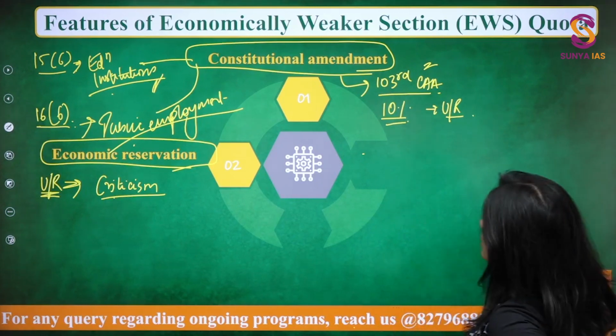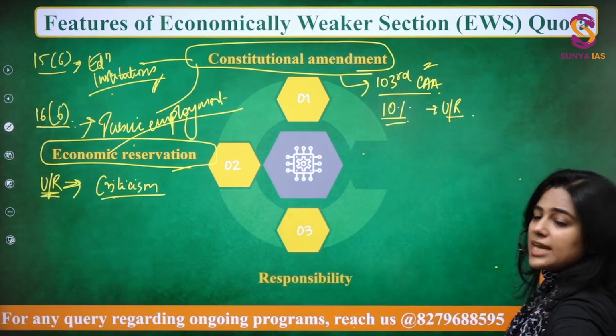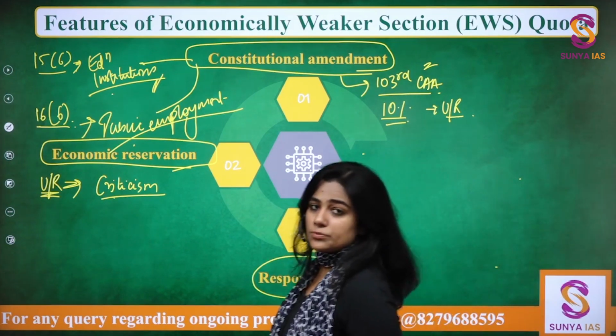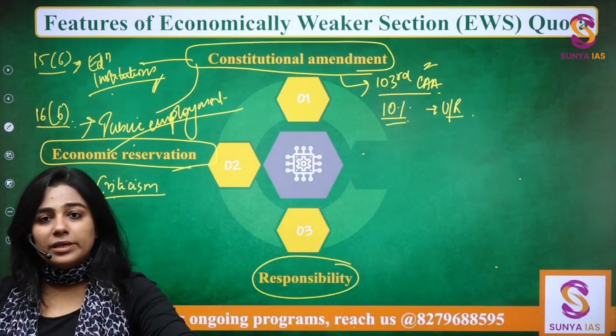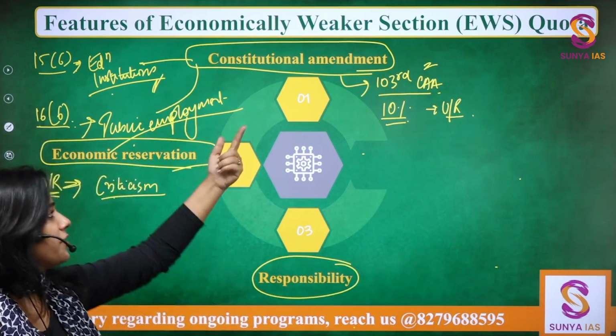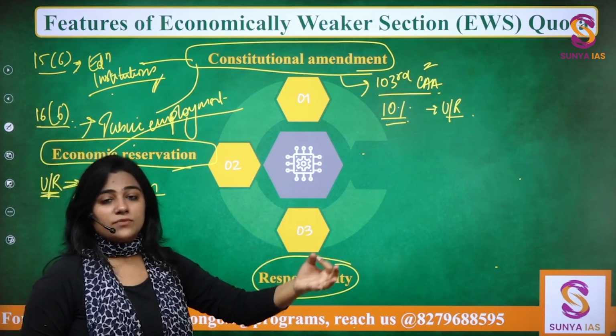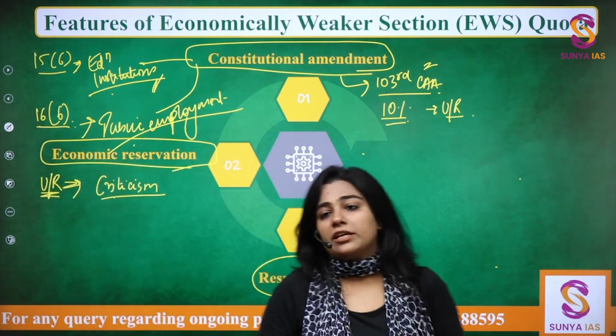So that is one of the aspects. Now, the third thing that you need to understand is who needs to give representation, whose responsibility it is under the 103rd Constitutional Amendment Act to actually give the reservation, to actually give the affirmative action.